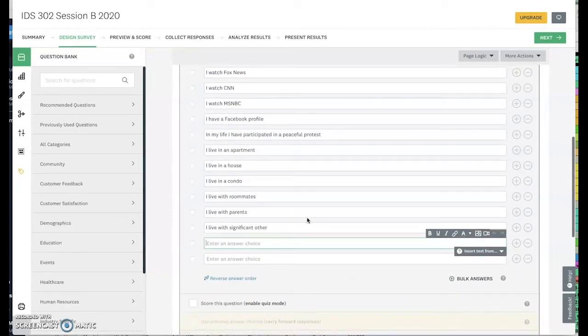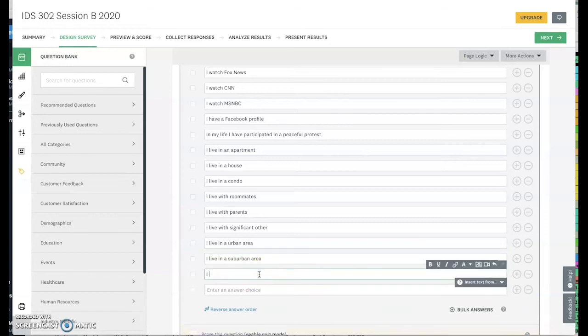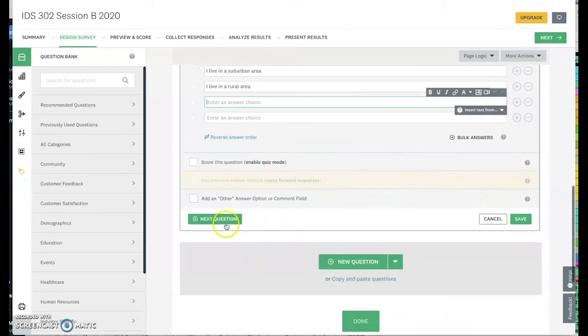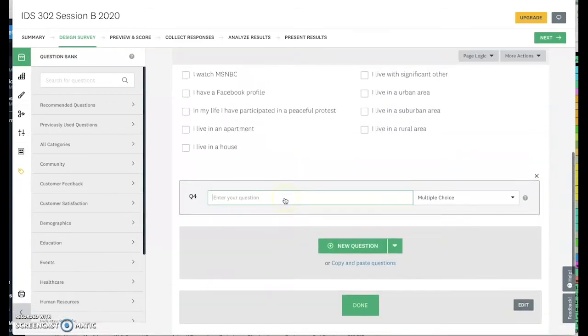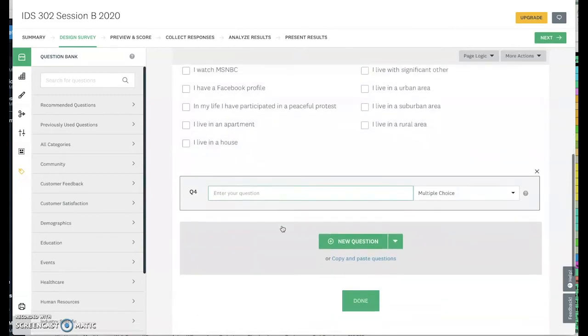Okay. And if you were doing this real estate, you could say, I live in an urban area. I live in a suburban area. I live in a rural area. You can keep going on this. See this though? So this is how we make up for having only those 10 questions. See, you can get all these choose that apply. Bam, bam, bam, bam, bam, bam, right?